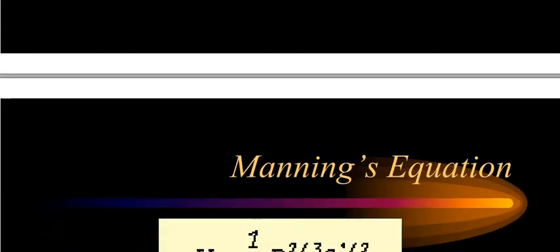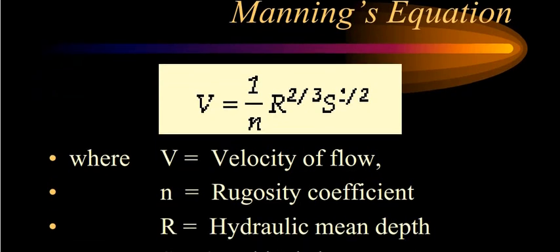Similarly, this is Manning's equation, and this small n, which we have just seen in Kutter's equation, is the rugosity coefficient. These values are given to us depending upon the pipe material.